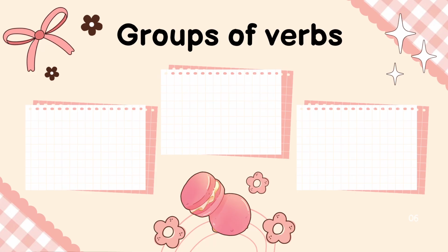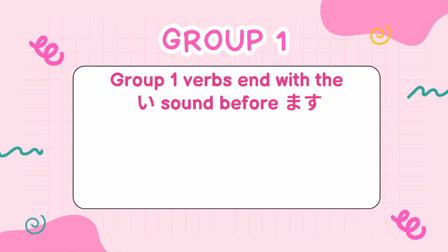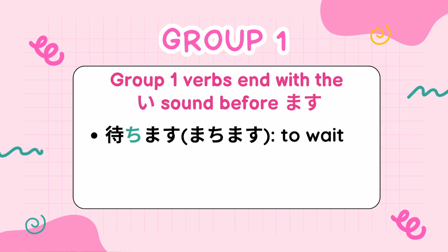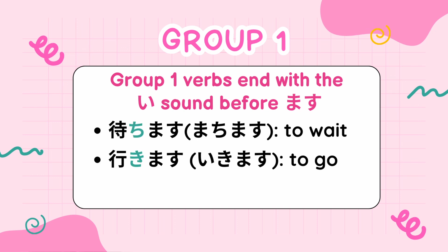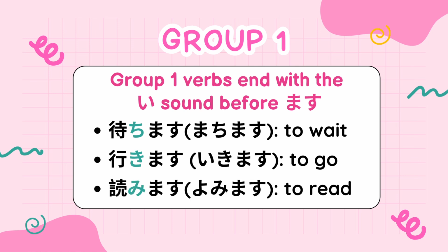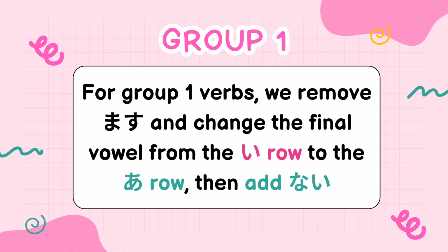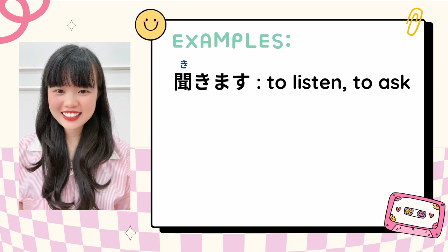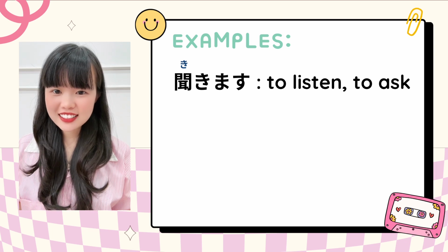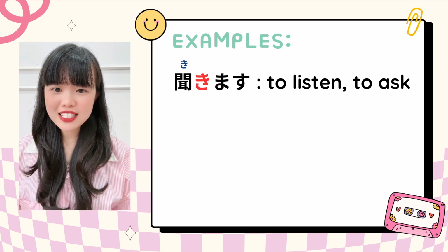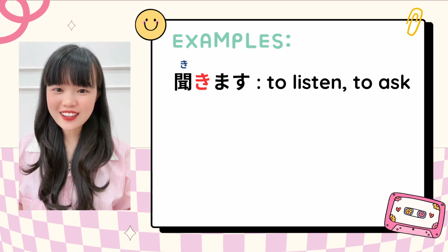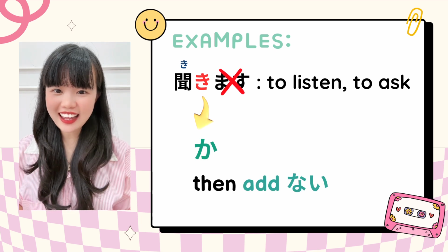Japanese verbs are divided into three groups: Group 1, Group 2, and Group 3. Group 1 verbs end with an I sound before masu, like machimasu, to wait, ikimasu, to go, yomimasu, to read. For Group 1 verbs, we remove masu and change the final vowel from the I row to the A row, then add nai. For instance, kikimasu, to ask, to listen. Before masu, we have the character ki, so we change ki to ka and then add nai.